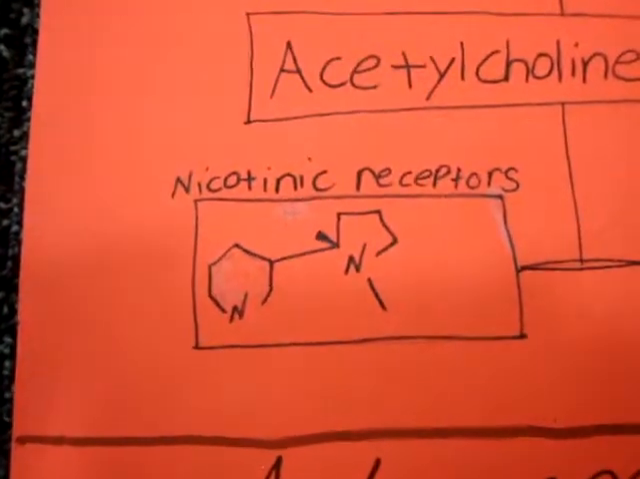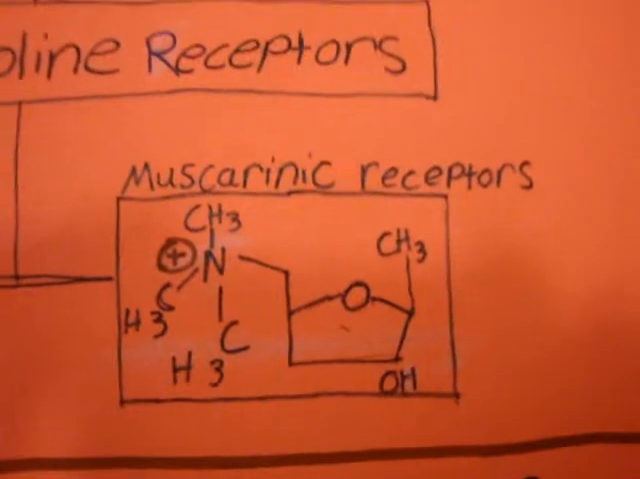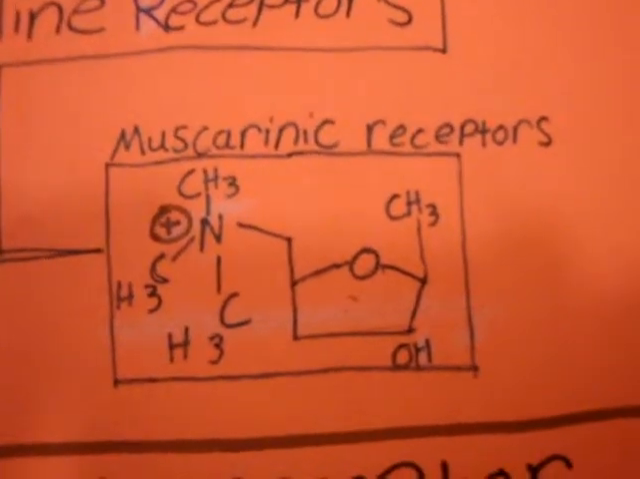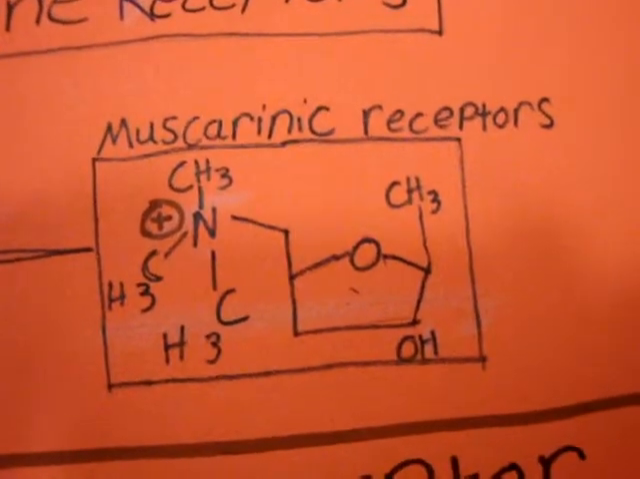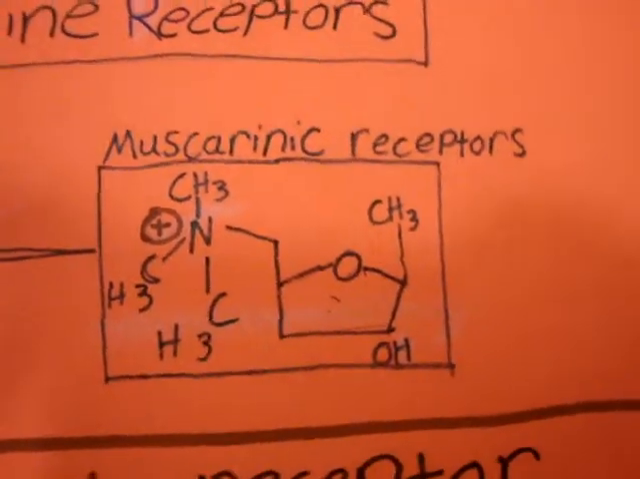Nicotinic receptors are neuron receptor proteins that signal for muscular contraction upon a chemical stimulus. Muscarinic receptors help to form G-protein receptor complexes in the cell membrane of neurons and other cells.